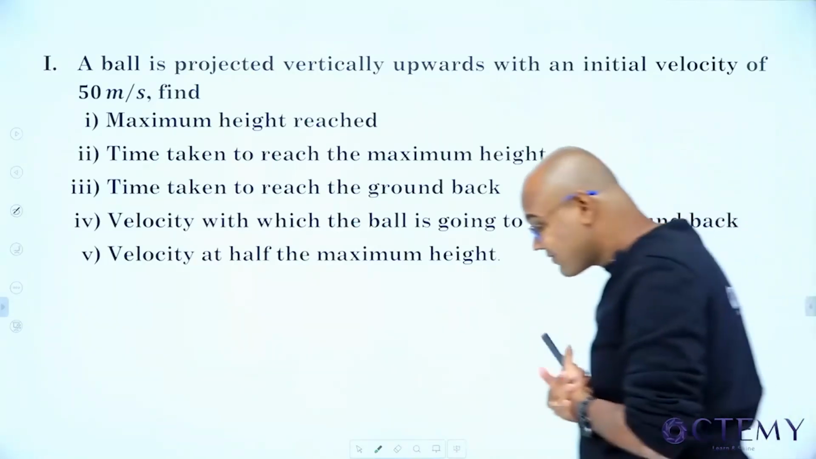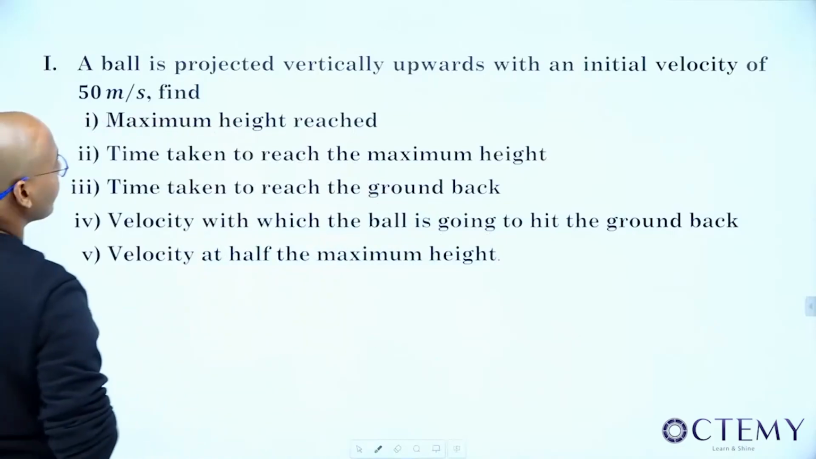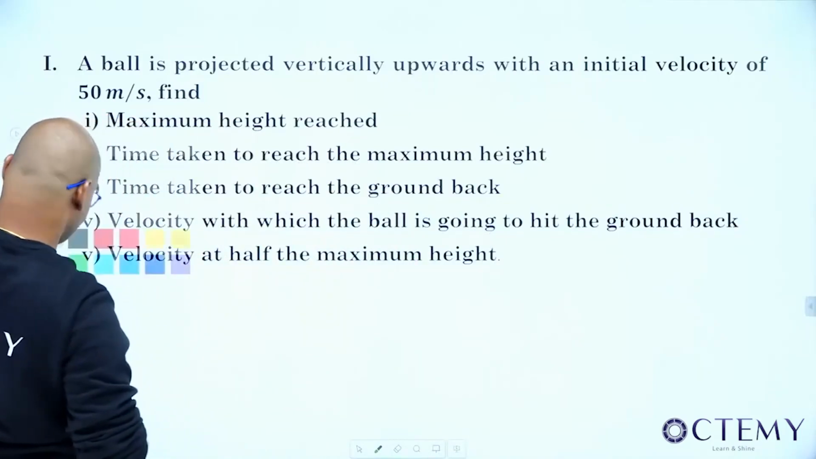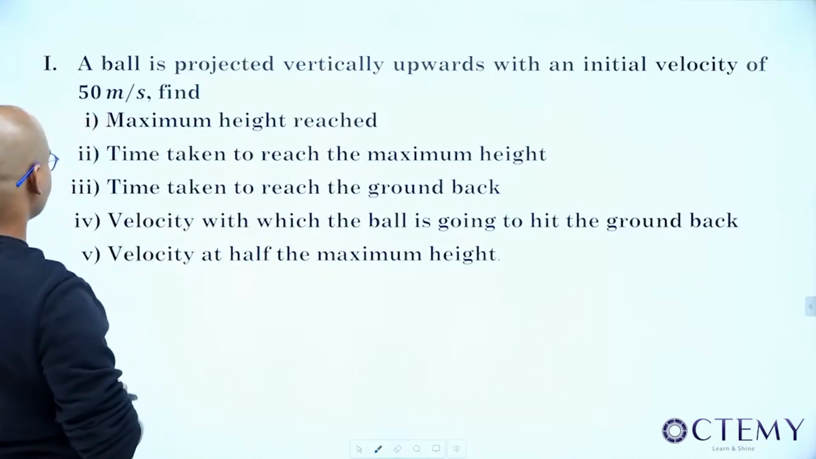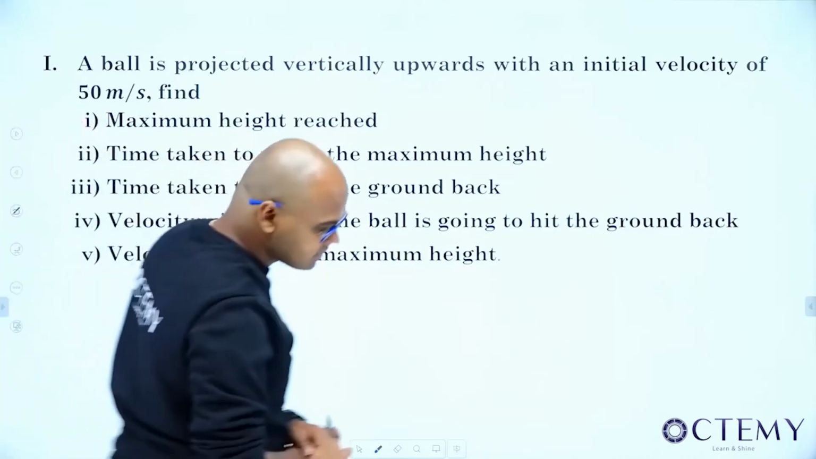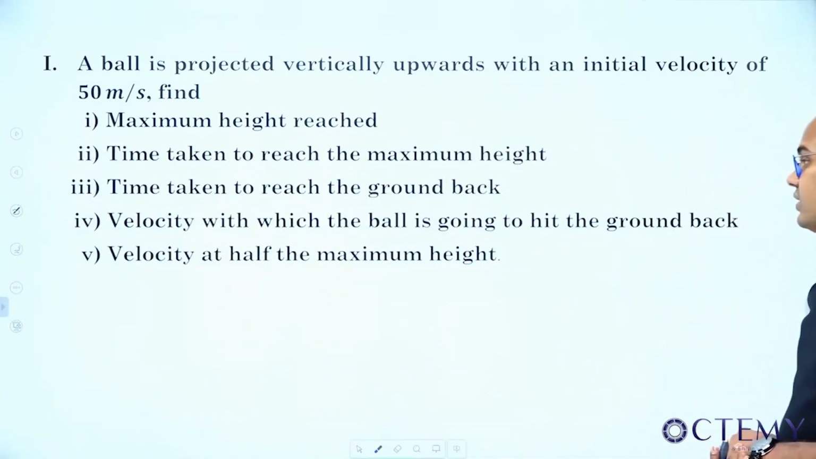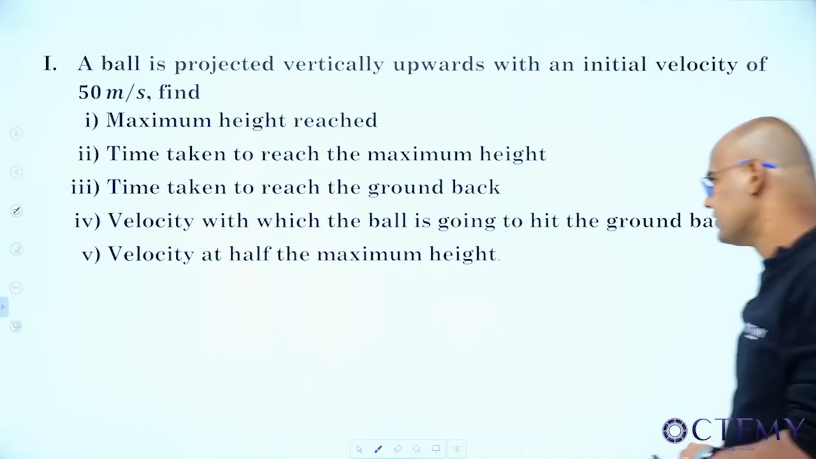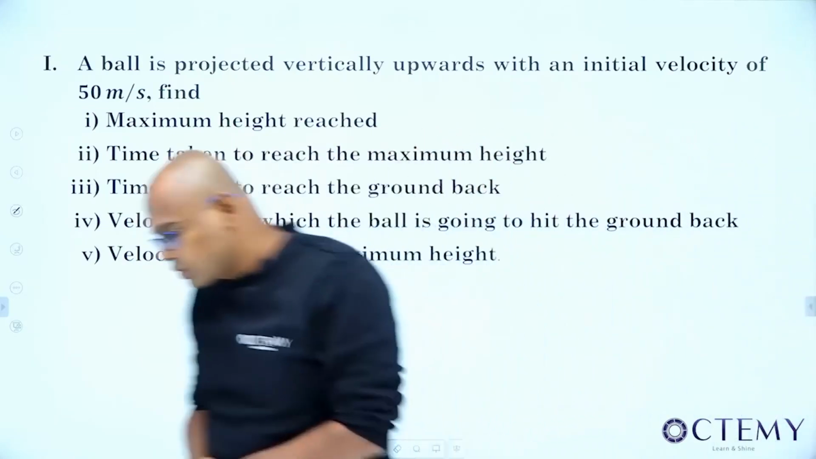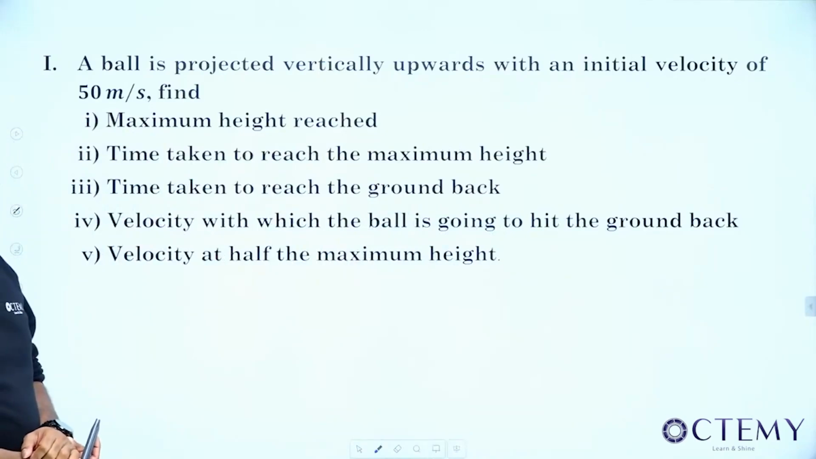A ball is projected vertically upwards with an initial velocity of 50 meter per second. Find: Number 1, maximum height reached. Number 2, time taken to reach the maximum height. Number 3, time taken to reach the ground back. Number 4, velocity with which the ball is going to hit the ground back. Number 5, velocity at half the maximum height.